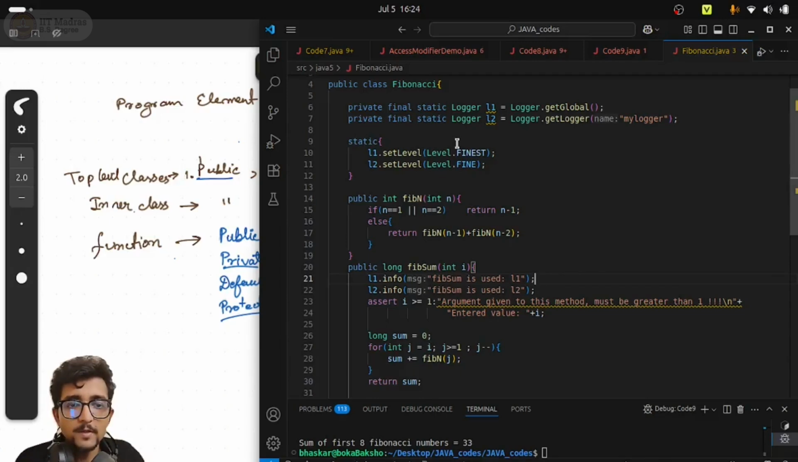So yeah, that's it for this session as well, because we have discussed assertion, logger, and the packages. Three quite different topics.